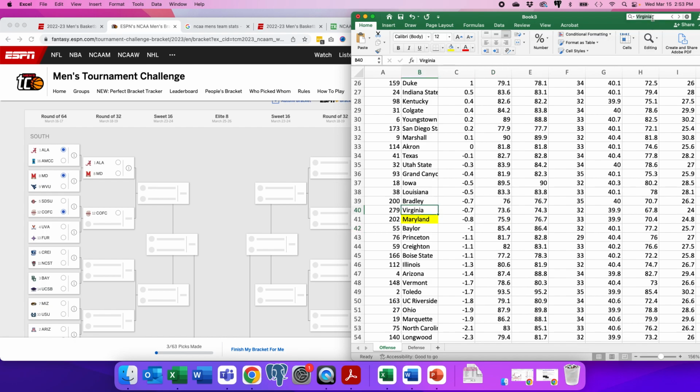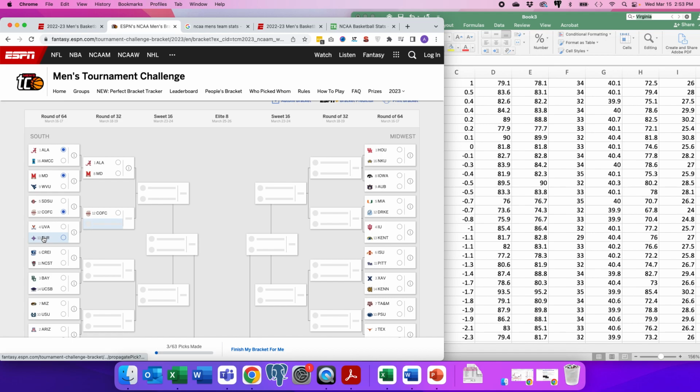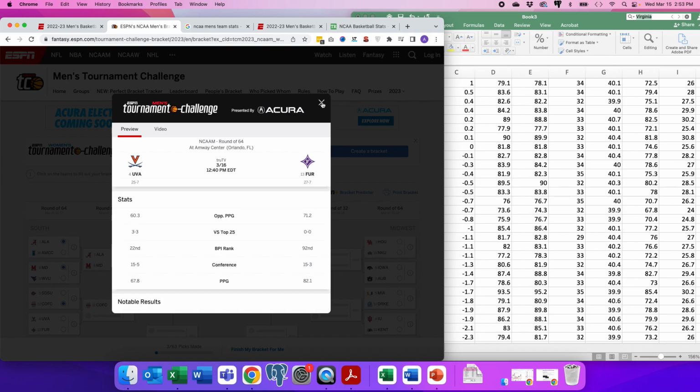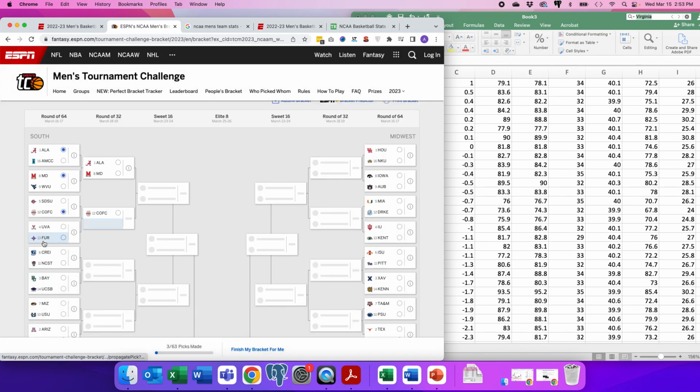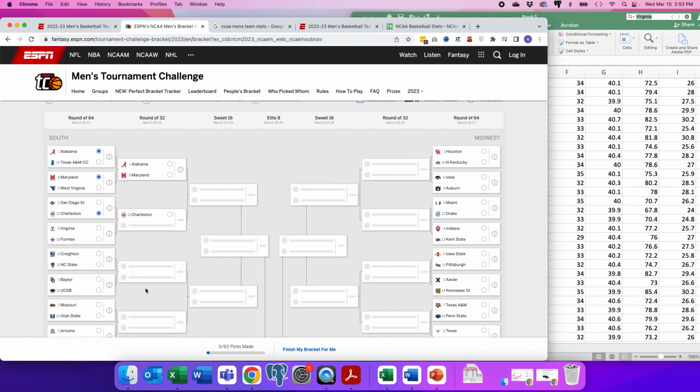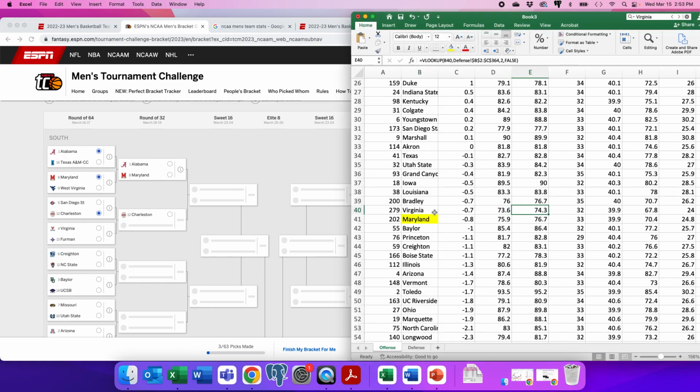So you got Virginia versus, who is this? It'd be nice if I get that hover. I don't even know the name of this team. It's like you got to know the whole sport to guess everybody's name over here. Give me the name of the team so I can pick it. Oh, there we go. Furman. So Virginia is 40. And let's see Furman. I guess Virginia is going to be better because they probably have better recruiting. I've never heard of Furman. Furman is not even on the list. So we'll try this again. I don't think Furman's going to beat Virginia any day of the week, but you never know.